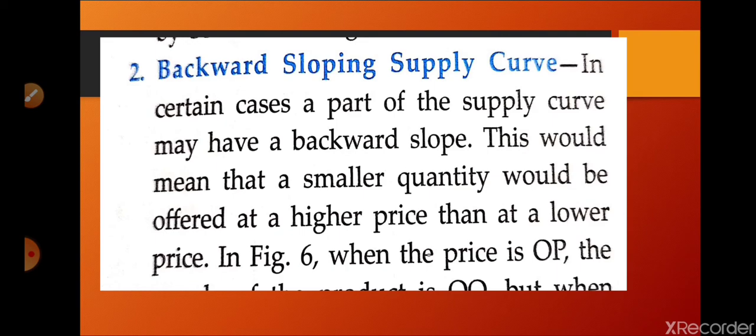When supply turns negative, in place of an increment in supply there is a decrement. Usually, according to the law of supply, the supply curve is positively sloped, meaning as the price increases, the supply will increase. But in the case of workers, whenever they have a low salary, they work more, and when they get a higher salary, they work more, but whenever they have a very high salary, what will happen? They want more leisure hours.